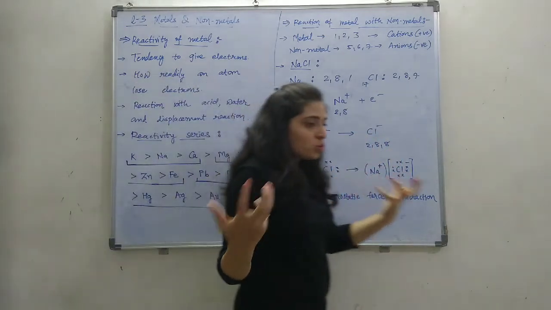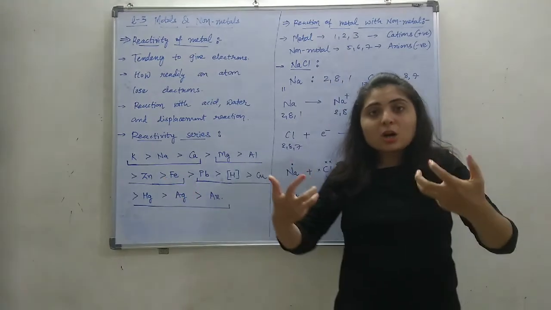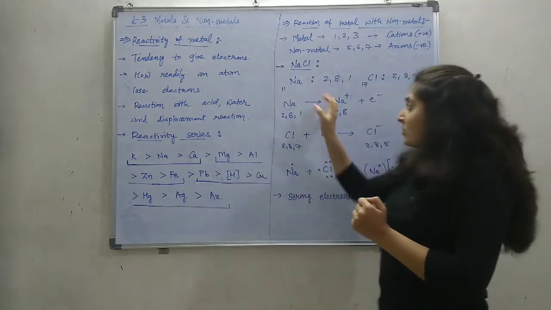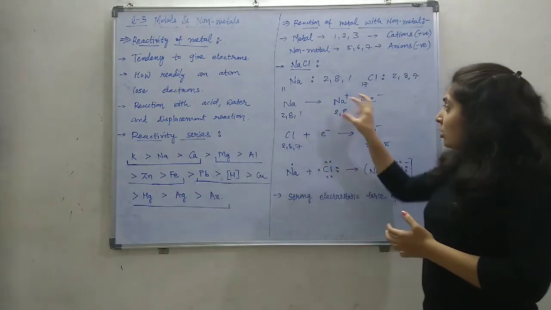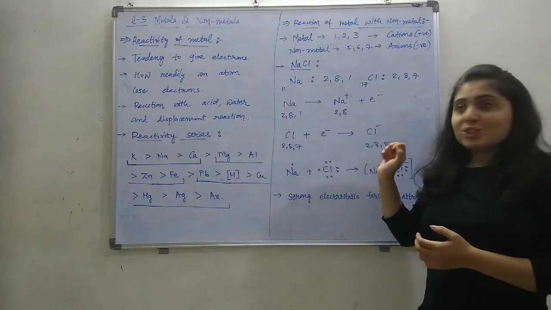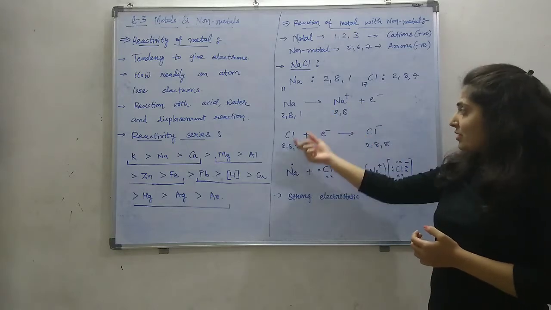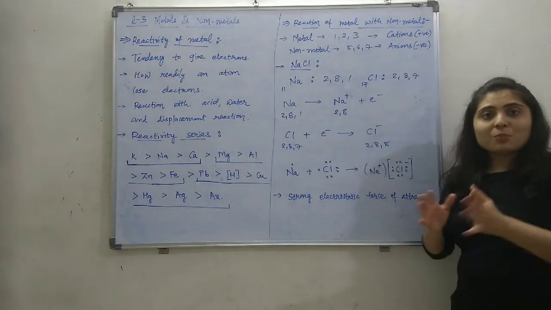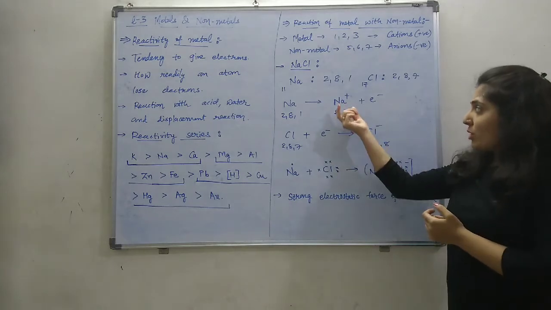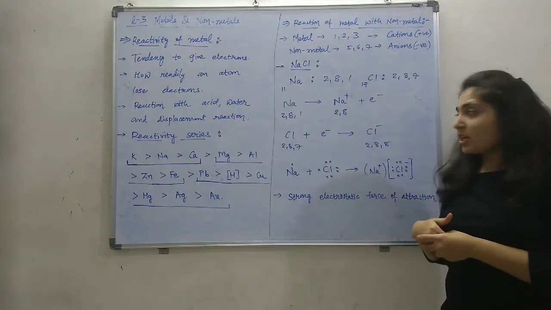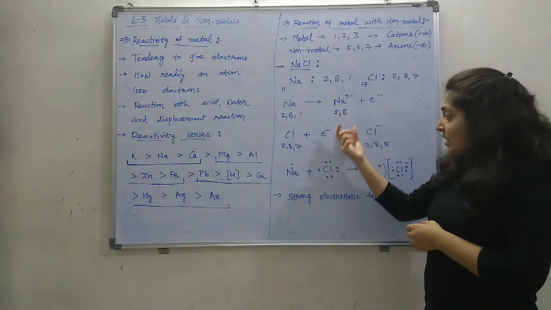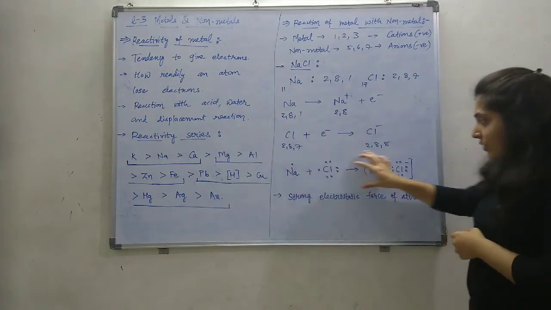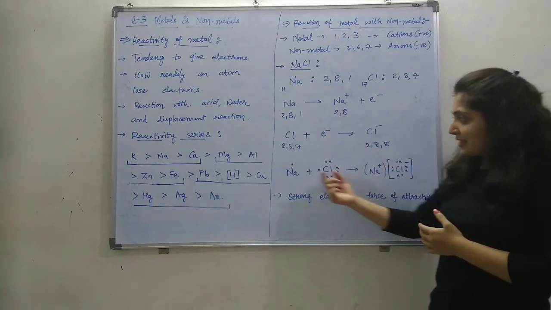Wherever sodium and chlorine come in contact with each other, they complement each other. Sodium will give its 1 electron to chlorine, and both attain complete configuration; one becomes a positive ion and the other becomes a negative ion. Overall, we can write this reaction as it is.